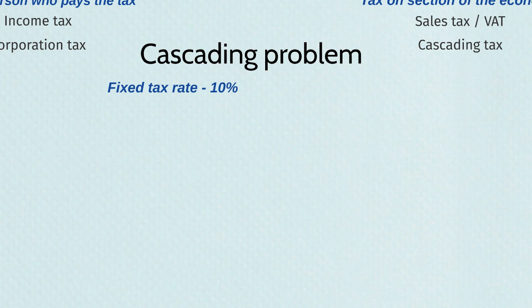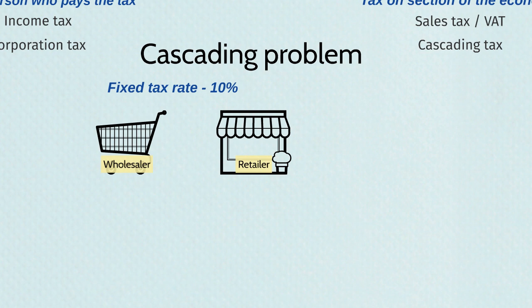So every time there is a purchase of goods. In the first case, we have our wholesaler and we have our retailer. Our retailer buys £5,000 worth of stock from the wholesaler, and because there is a 10% fixed tax rate on sales, they need to pay £500 in tax, £500 being 10% of the £5,000 of stock that they just purchased. So the cost of the stock plus the tax that the retailer has to pay makes the total cost to the retailer